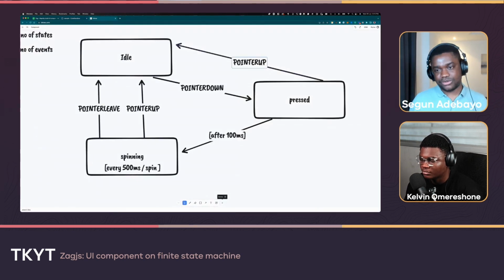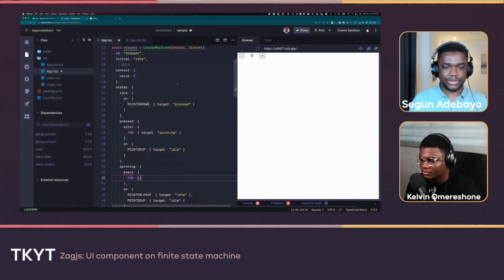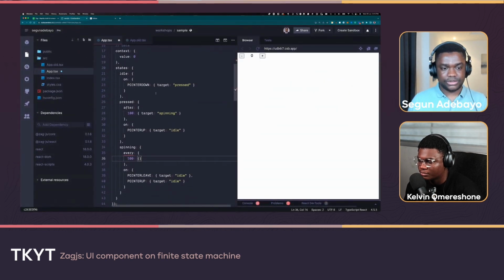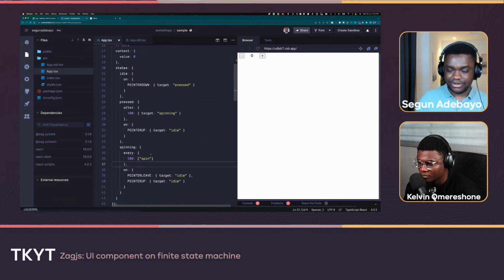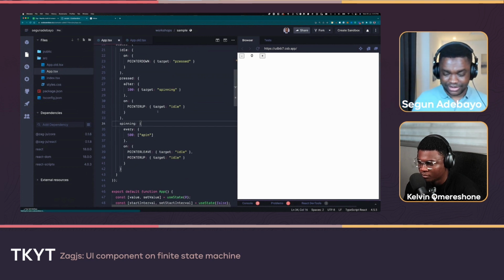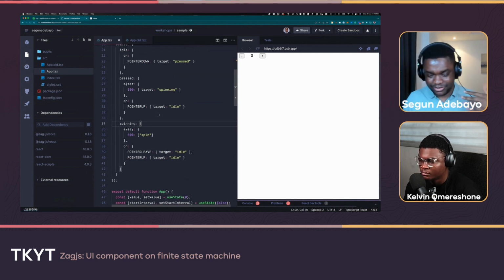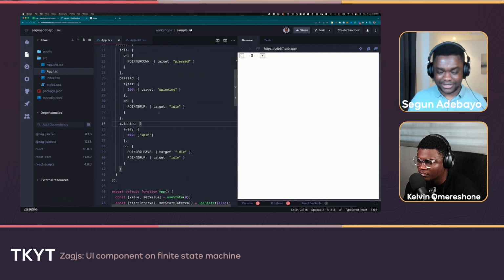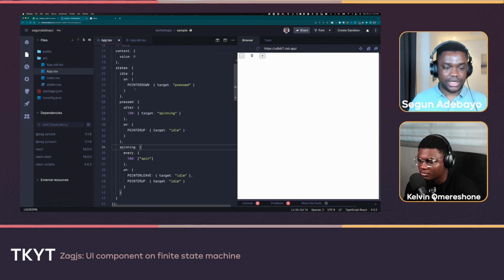So I could go in here and annotate the actions, but I'll just do it directly within the machine itself. So in here, in the every, this takes an array of actions. So let's just call it spin. It means every 500 milliseconds, just spin. We're going to define what spin means shortly.